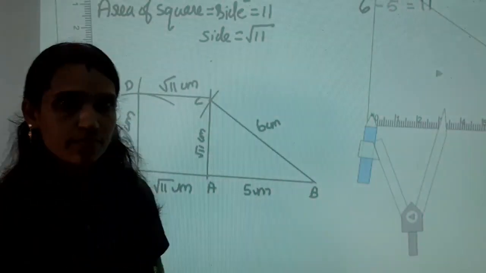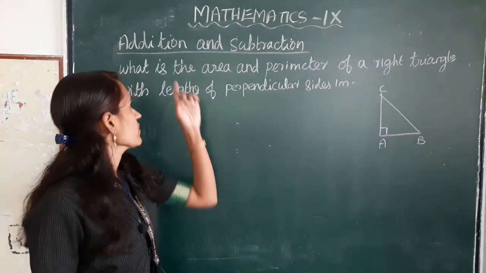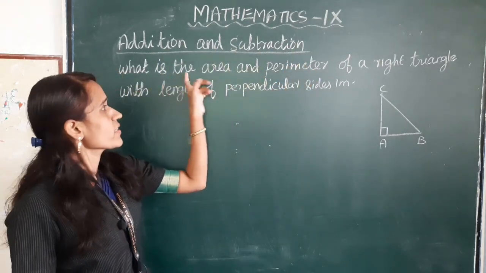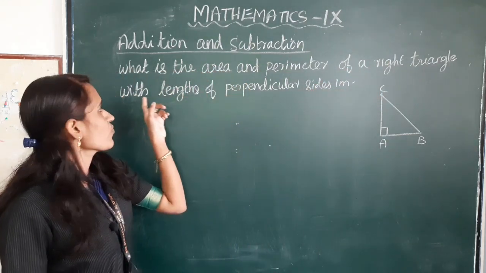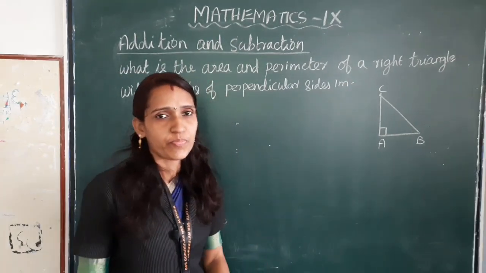Clear, children? Our next topic, addition and subtraction. What is the area and perimeter of a right triangle with length of perpendicular sides 1 meter?